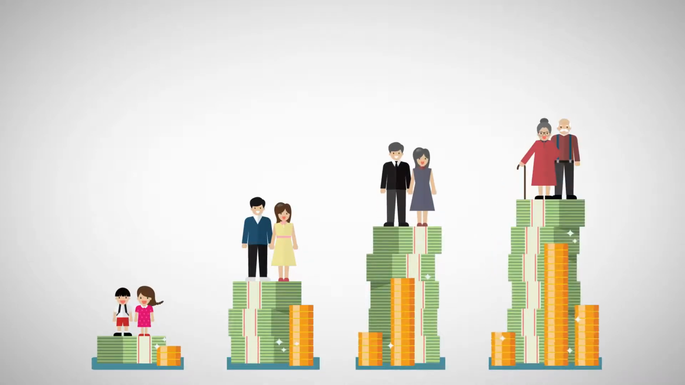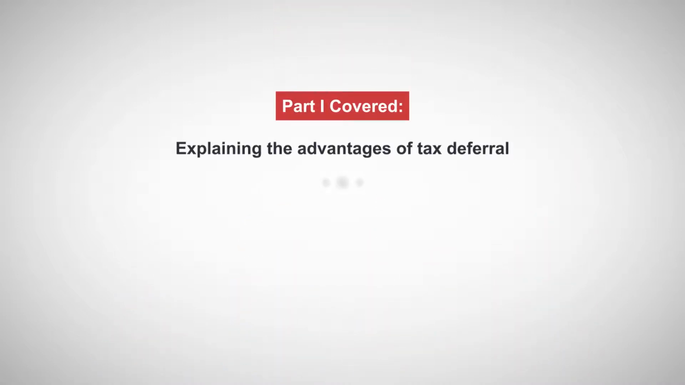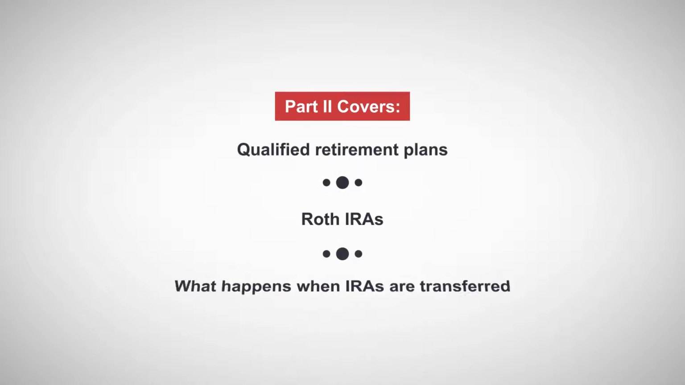Qualified retirement accounts provide tax benefits to encourage people to save money for retirement. In the first of this two-part presentation, we focused on explaining the advantages of tax deferral, some of the rules that apply to most qualified retirement accounts, and on traditional and SEP IRAs. Our continuation will focus on qualified retirement plans, Roth IRAs, and then what happens when IRAs are transferred.